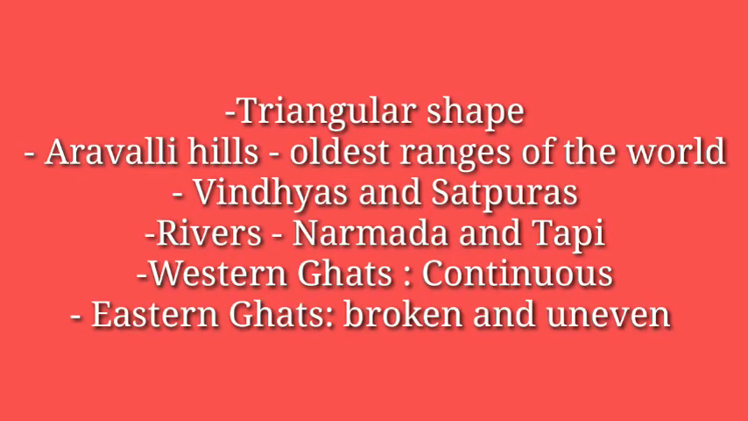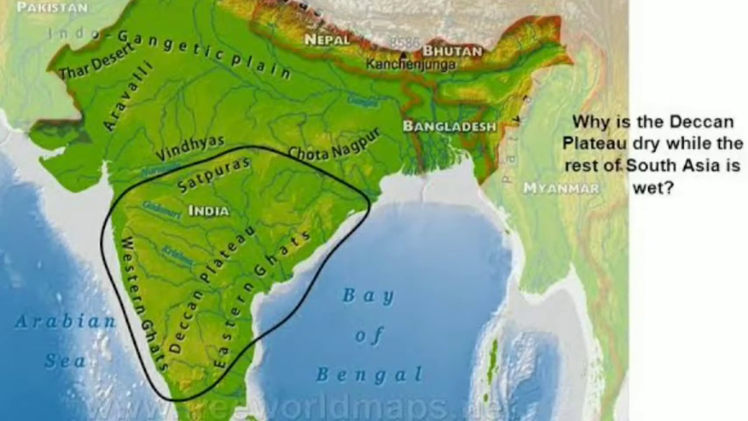To the south of the northern plains lies the peninsular plateau. It is triangular in shape. The relief is highly uneven. This is a region with numerous hill ranges and valleys. Aravalli Hills, one of the oldest ranges of the world, border it on the northwest side. The Vindhyas and the Satpuras are the important ranges found here. The rivers Narmada and Tapi flow through these ranges. These are west flowing rivers that drain into the Arabian Sea.